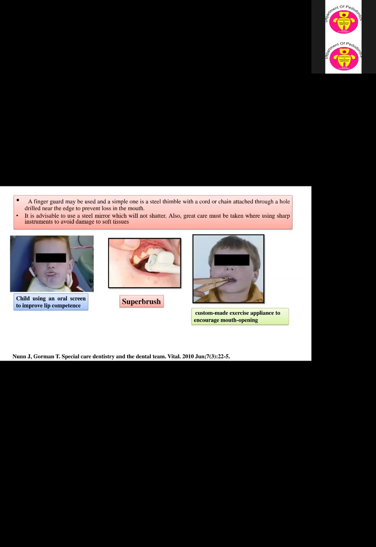Then there is a super brush, which mainly aids in cleaning and oral hygiene, and a custom-made exercise appliance to encourage mouth opening.